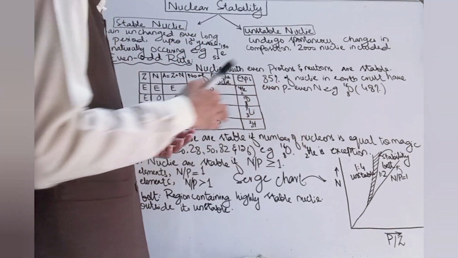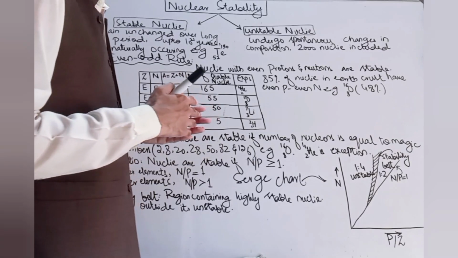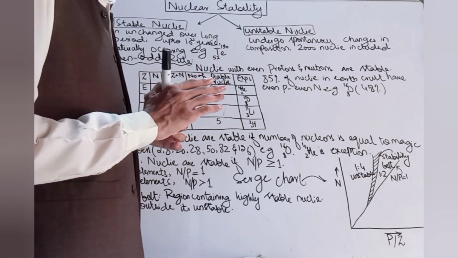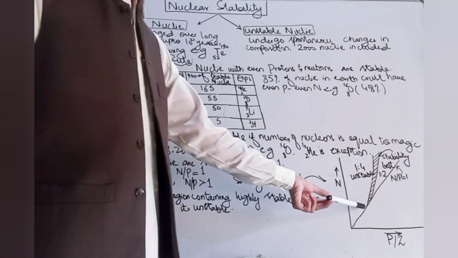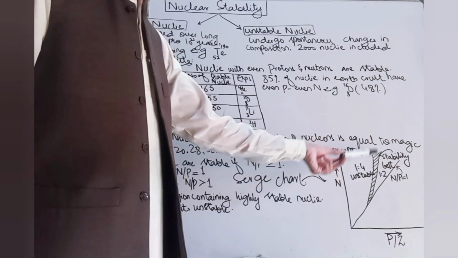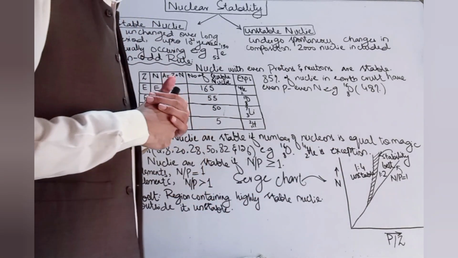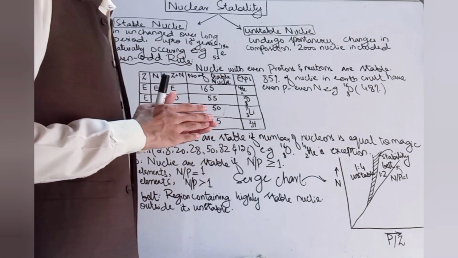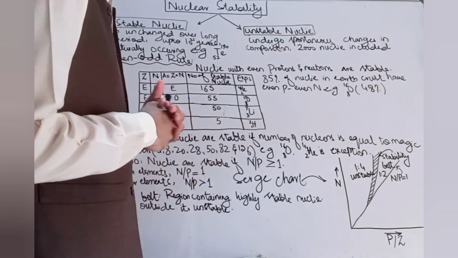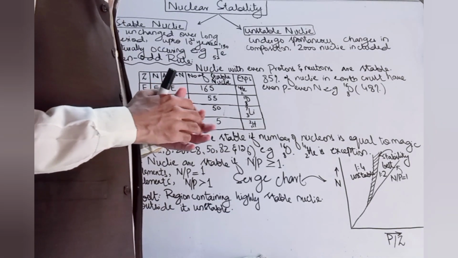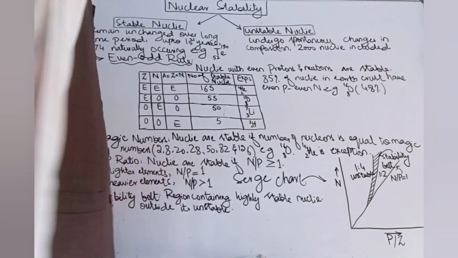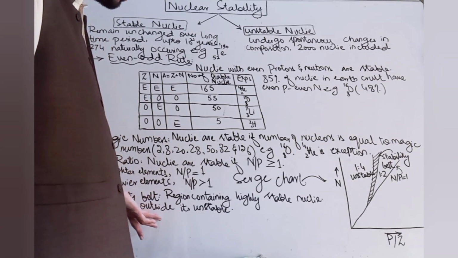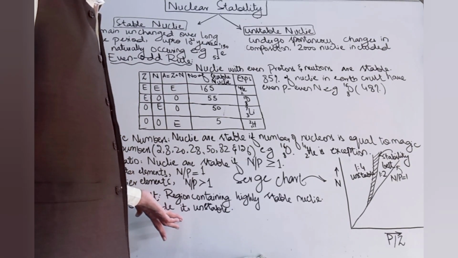As we move further in the periodic table, above atomic number 20, the number of neutrons is not equal to the number of protons. So this is the area that contains the stable nuclei, and the nucleons found in this area have an N to P ratio of 1:2, and this is basically known as the stability belt. So what is the stability belt? It's a region containing highly stable nuclei. Outside it, unstable nuclei are found.